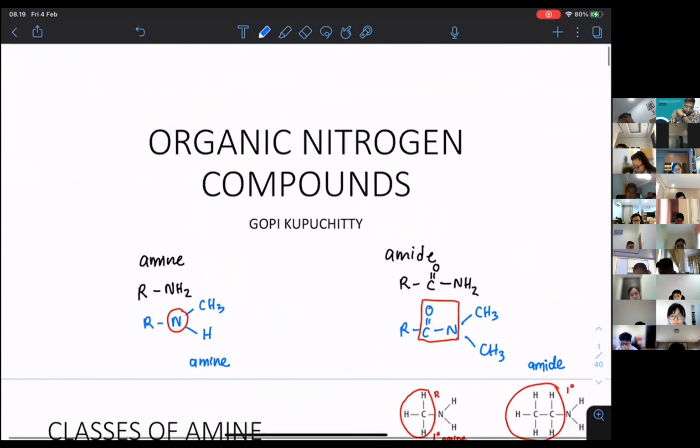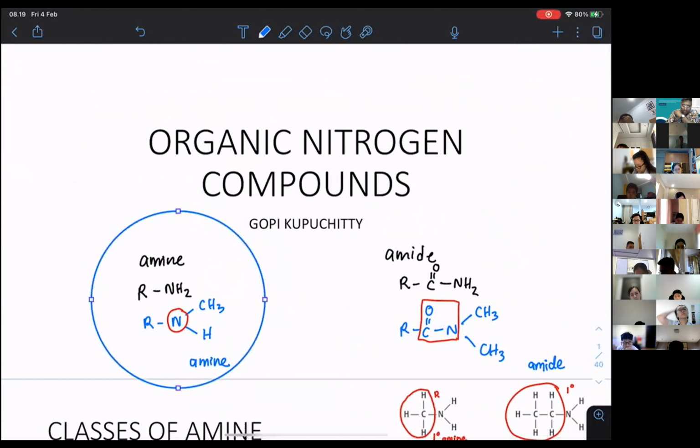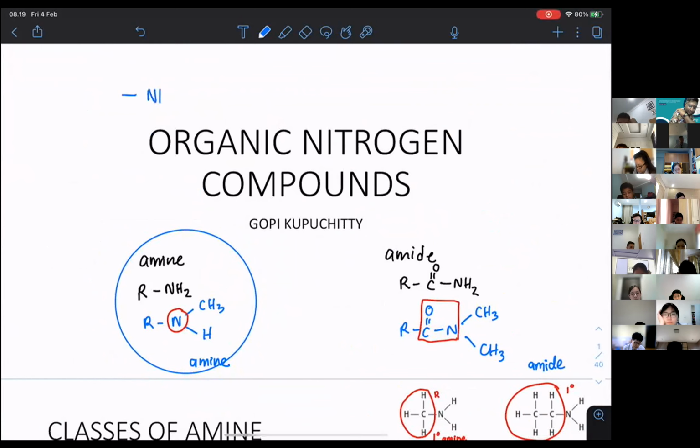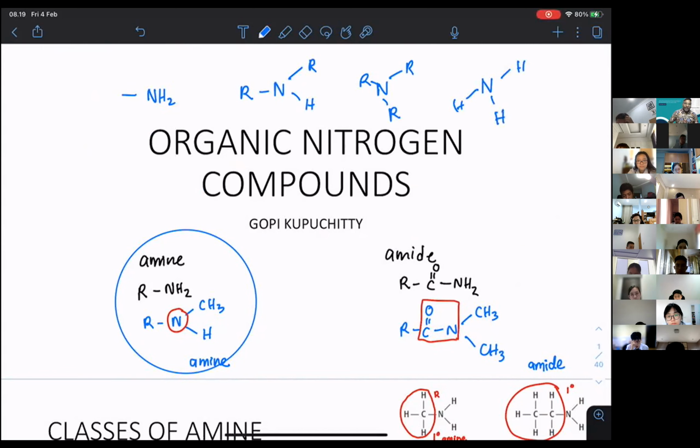I already introduced to you earlier that for amine, it doesn't matter. You must not think that amine must always have NH2. No. If you have N, R, and H, still amine. If you have N, R, R, still amine. So do remember that. But is this an amine?